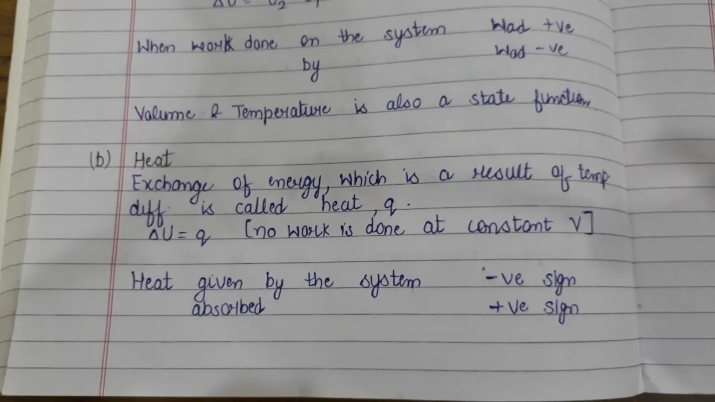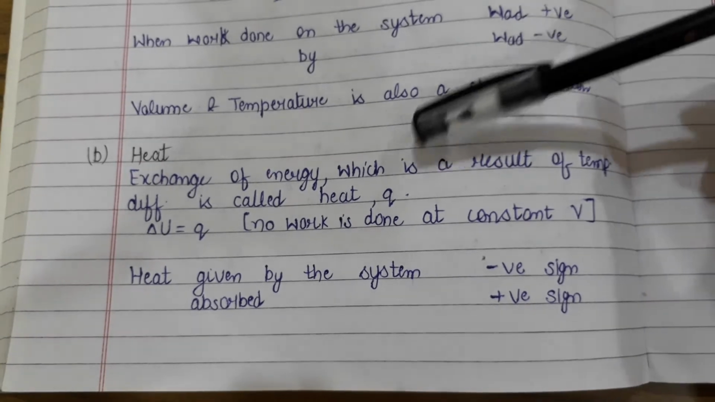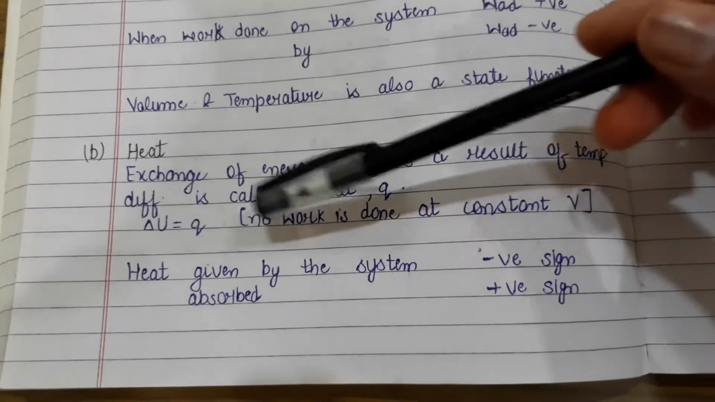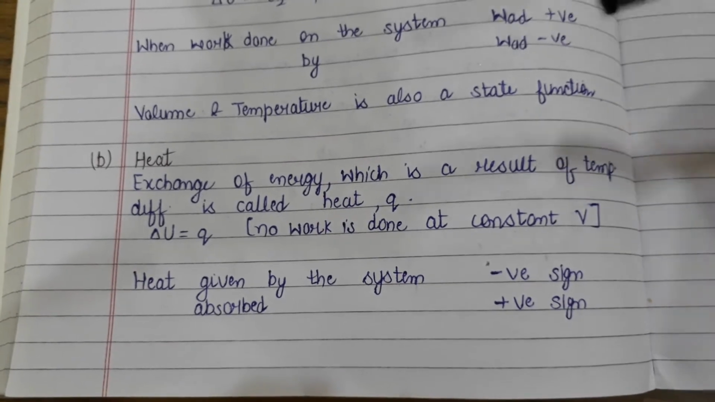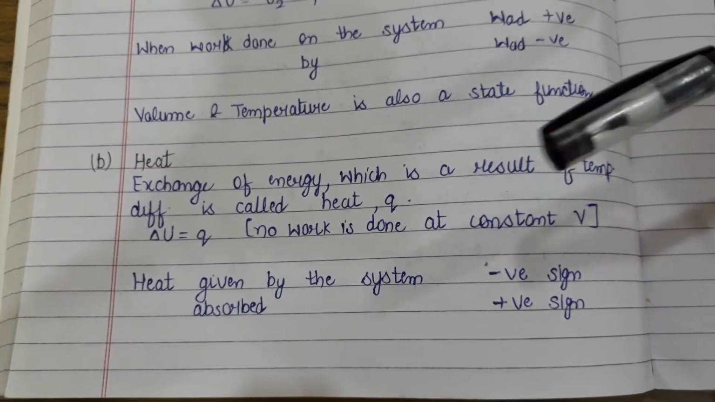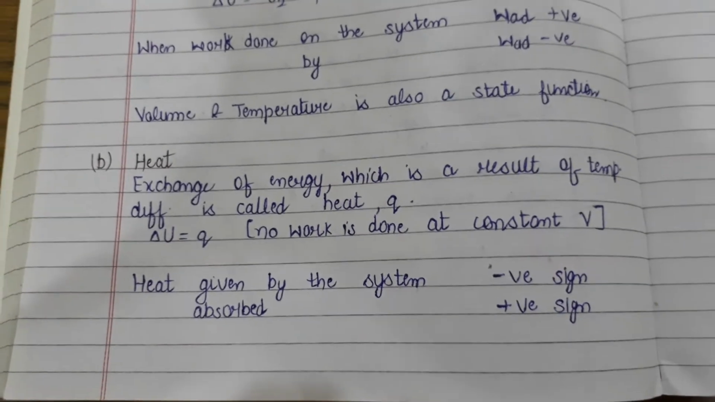Yes, now heat. Heat is also a form of energy. It is denoted by Q. Delta U is equal to Q if no work is done at constant volume. When heat is given by the system, the sign is negative, and heat absorbed by the system is positive.